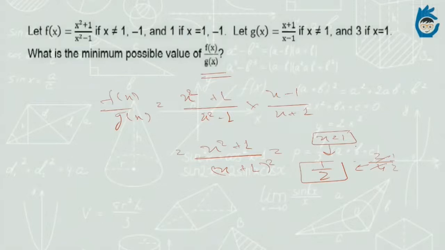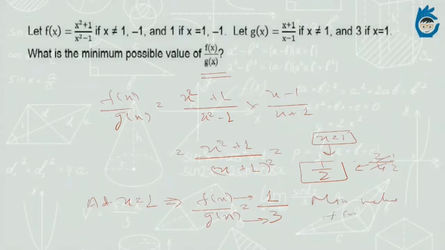But at x is equal to 1, both of these functions are undefined. So at x is equal to 1, they are separately defined, and fx by gx at x is equal to 1 will give us a value of 1 by 3, since gx at 1 is 3 and fx at 1 is 1. So the minimum value that this fx by gx can obtain is 1 by 3. So this was the answer to this question.